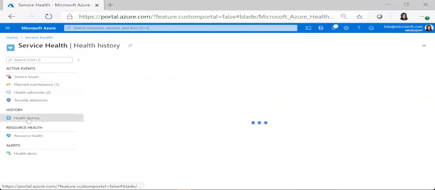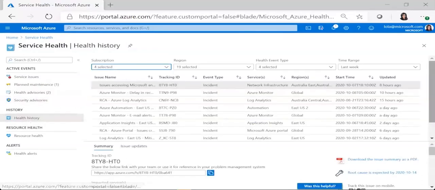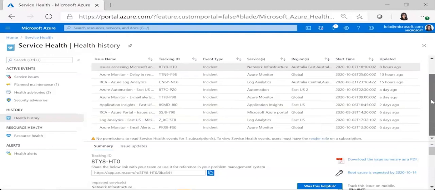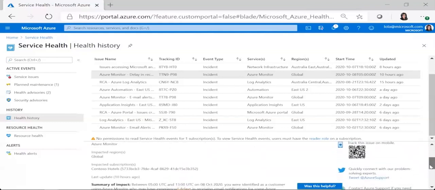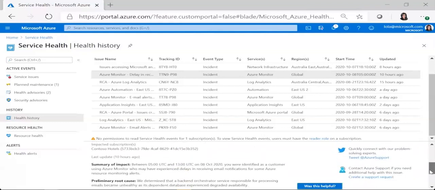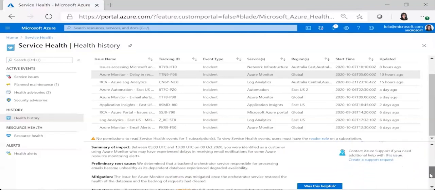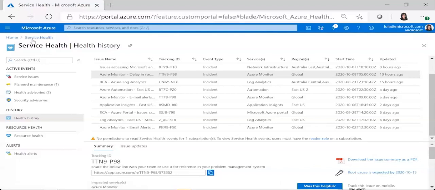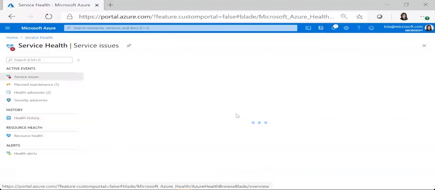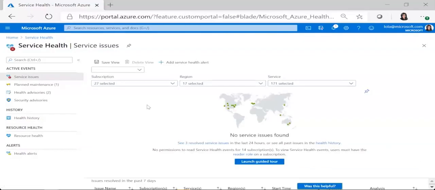And I can also look at health history. These are issues that would have happened in the past. I can click on, for example, monitor. Tells me the issue, what was impacted, summary of the impact, preliminary root cause, and mitigation. So that's Service Health. Coming back out, these are Azure resources around the world and the health of those resources.